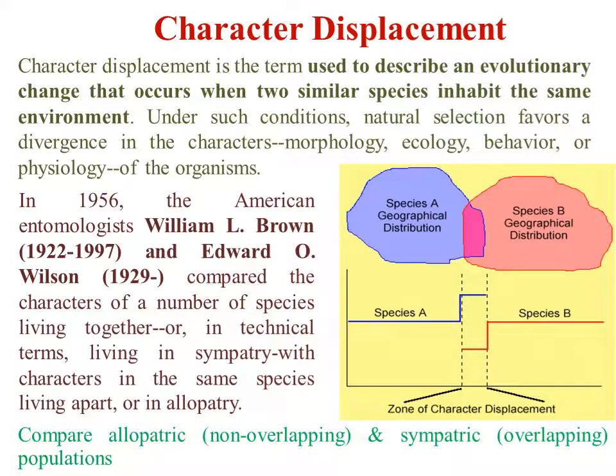Then another term, ecological equivalence. What is ecological equivalence? Ecological equivalence means species at an equal position or at an equal trophic level. So species that use similar niches in different habitats or locations are called ecological equivalents. Means one species may reside in India and another in America, but the function the species are doing is the same. Like here Cynodon grass can act as a producer, and here prairie grass can be a producer. So prairie grass here and Cynodon of India can be equivalent.